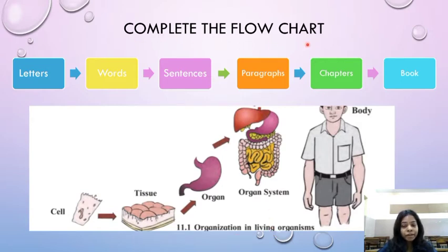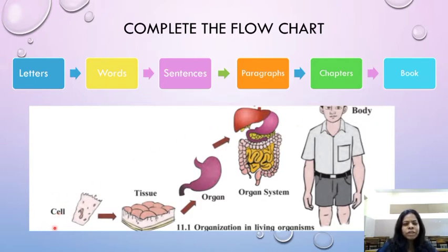Complete the flow chart. First we have the letters, alphabets, ABCD, and then those letters become words. Then the words are used to form sentences. From sentences we make paragraphs. From paragraphs we make chapters, and then we get the whole book. This is the sequence in increasing order. The same kind of system even we have in our body.